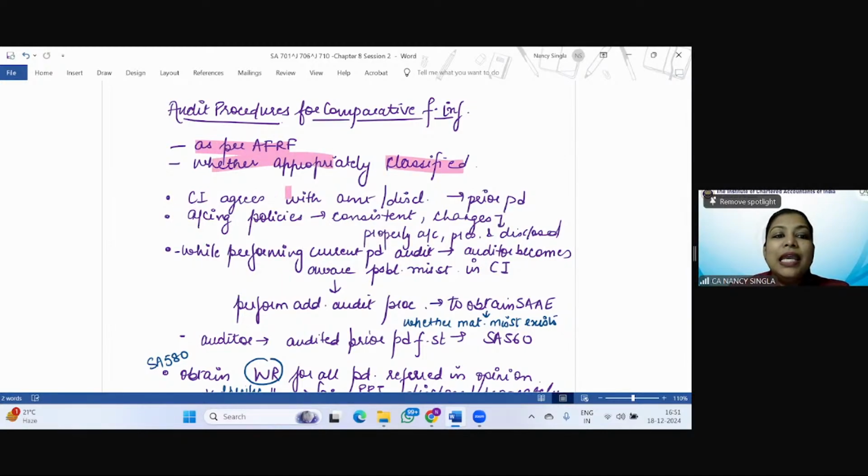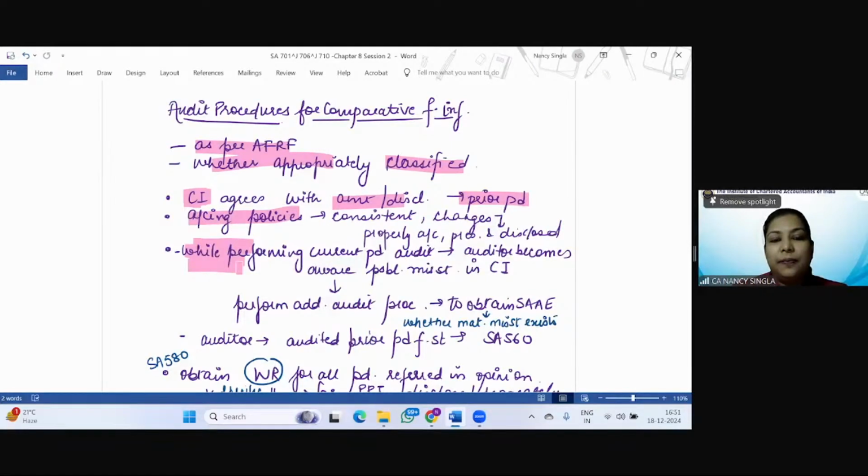Simple. The comparative information should agree with the amounts or disclosures of the prior period, and the accounting policies should be consistent, and the changes, if any, are properly accounted for, presented, and disclosed in the financial statements. Simple.